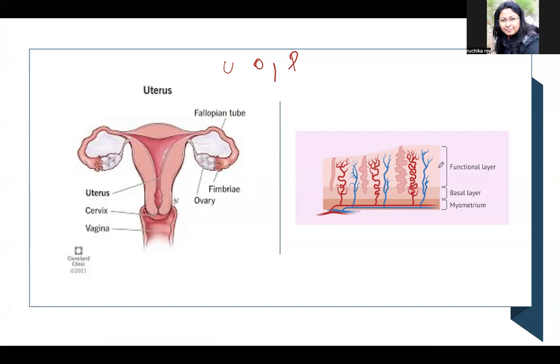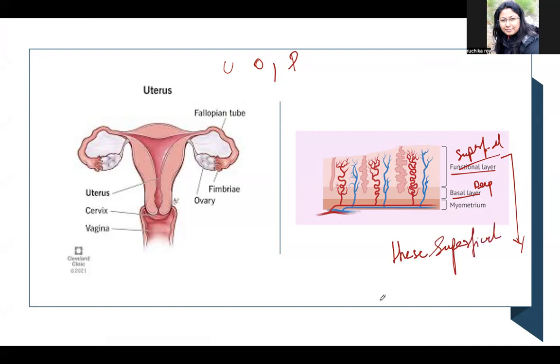Now this endometrium has two layers. One is the functional layer and the other is your deep basal layer. This is one of the questions they can ask, during the menstruation, which layer sheds off? Okay, it is the superficial functional layer which sheds off during the menses. So this is a very important MCQ, one of the entrance questions of the entrance examination.